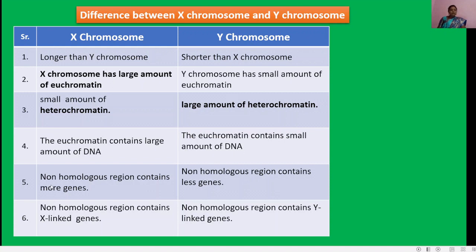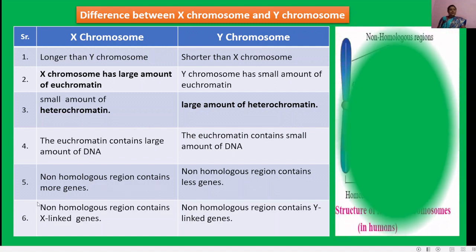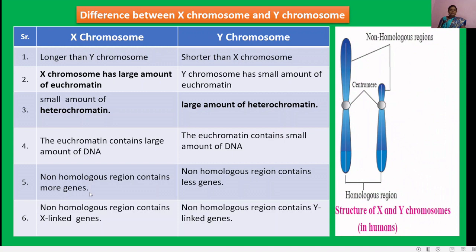In the X chromosome, the non-homologous region contains more genes. The non-homologous region means the two chromatids are unequal, that's why it is non-homologous.